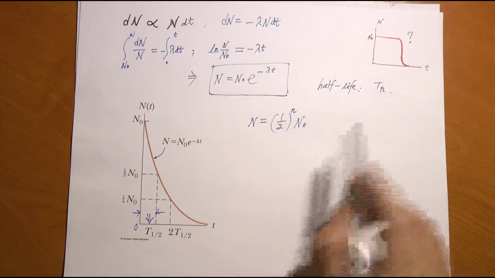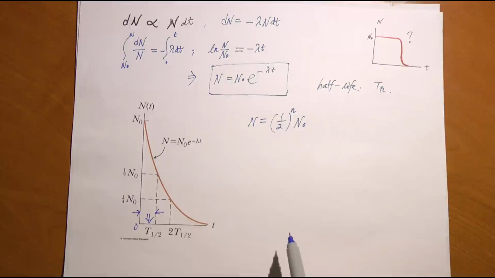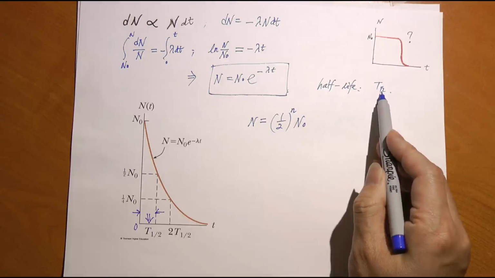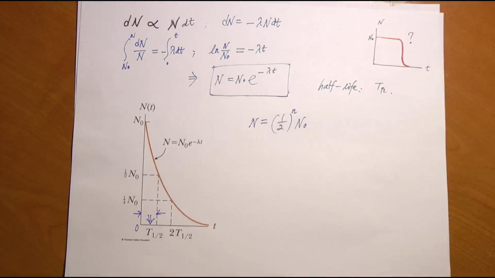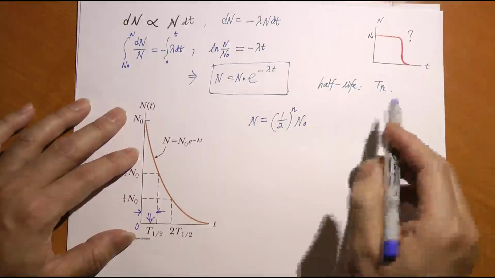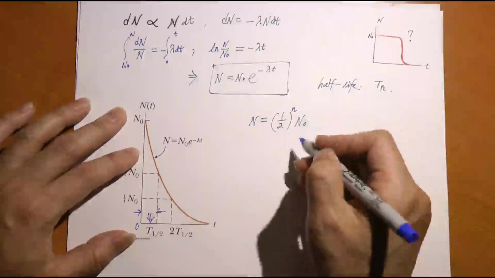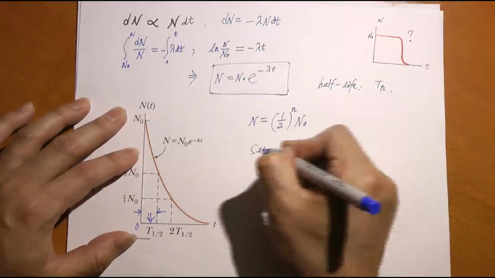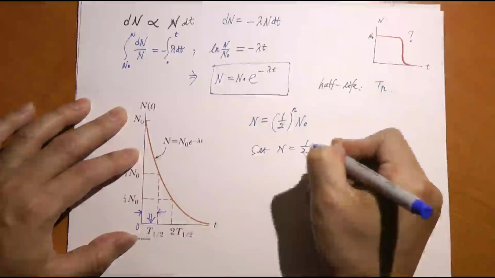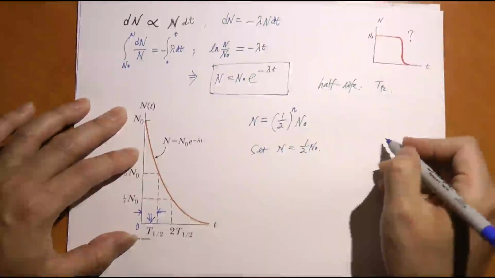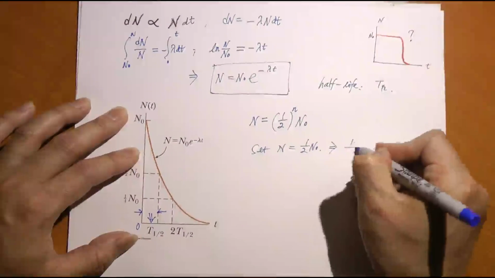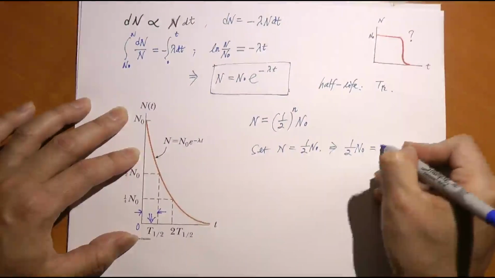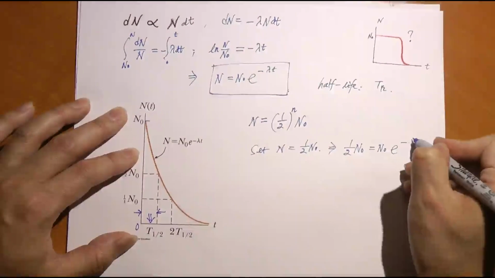And this T1 half is related to lambda. The longer T1 half is, the slower the decay, therefore the smaller the value lambda. So they should be inversely proportional to each other. Let's see here. Let's find T1 half from this expression, okay? Set n to be 1/2 n naught. Isn't that what I want? Half of them decays. Okay, so put this in here, so I get 1/2 n naught equals n naught e to the negative lambda t.